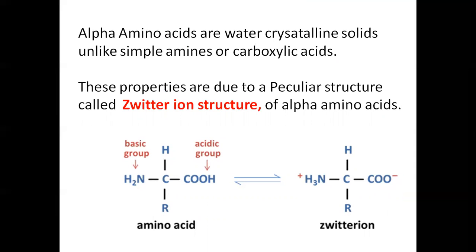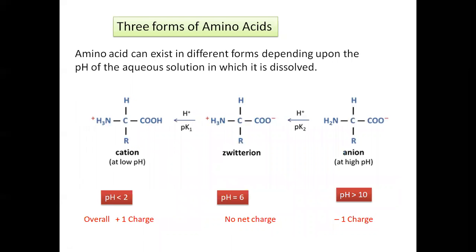Alpha amino acids are water-soluble crystalline solids, which means they do not behave like simple amines or carboxylic acids. The properties of these alpha amino acids are due to the formation of a peculiar structure, the Zwitter ion. See, there is a carboxylic group and an NH2 group. One proton of the carboxylic group moves to the NH2 group to form NH3, and therefore NH3 forms the positively charged pole, and C double bond O minus the negatively charged pole. So this is about the Zwitter ion structure.